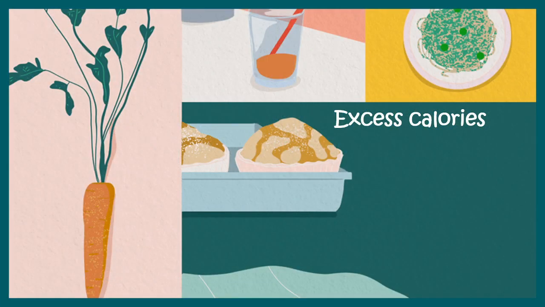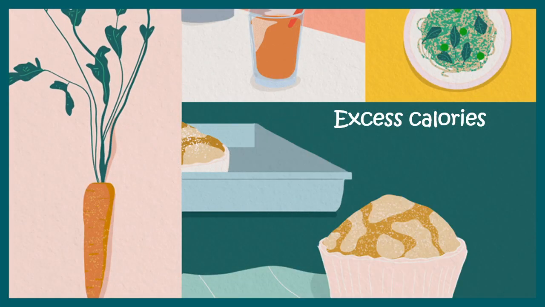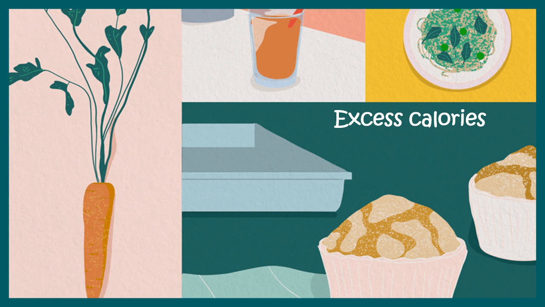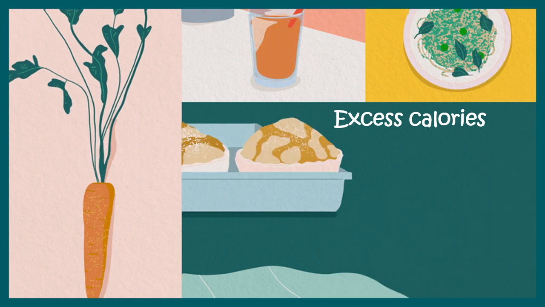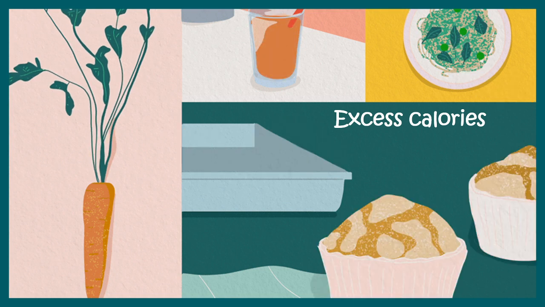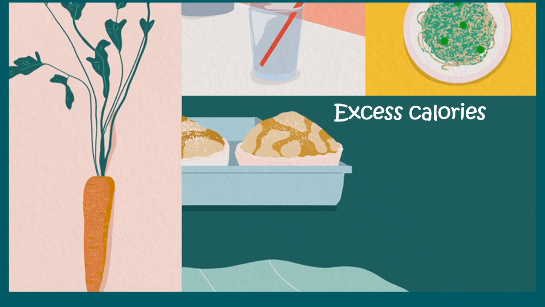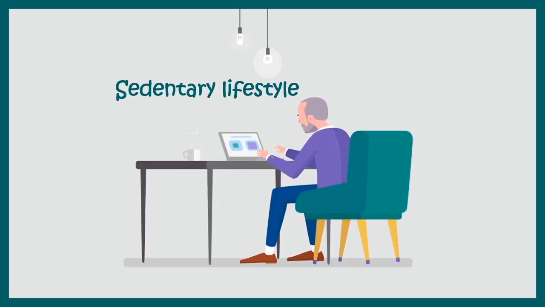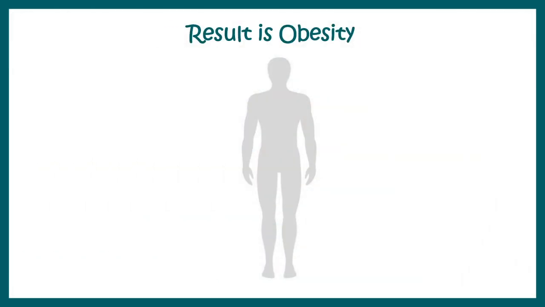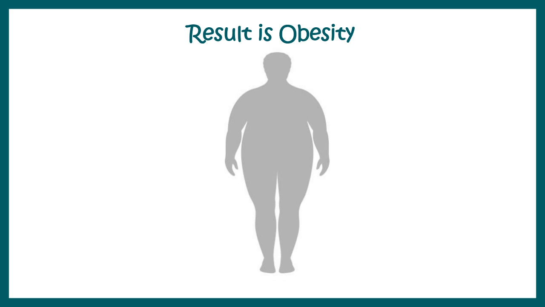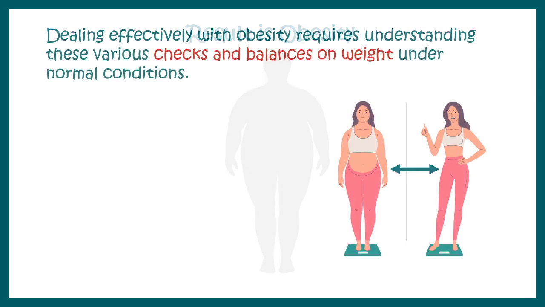But nowadays we have plenty of food, so we never go to a state where we are devoid of food or devoid of calories. Excess calories along with sedentary lifestyle created a huge problem, and this is the result. We are getting obese. In our population, the fraction of obese people is increasing day by day.